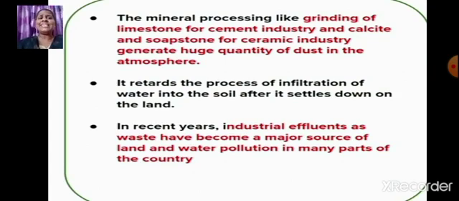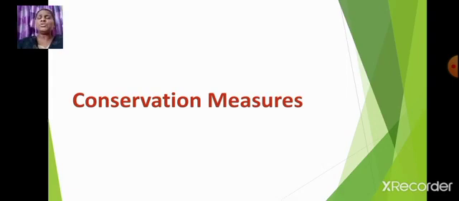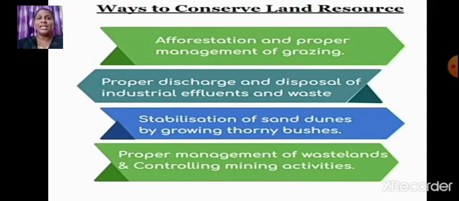In recent years, industrial effluents as waste have become a major source of land and water pollution in many parts of the country. You all know about this, right? Industrial effluents, the waste from the industries, are the major source of land and water pollution in many parts of the country. Now students, we need to conserve land, isn't it? So let us see the conservation measures. Ways to conserve land resources.